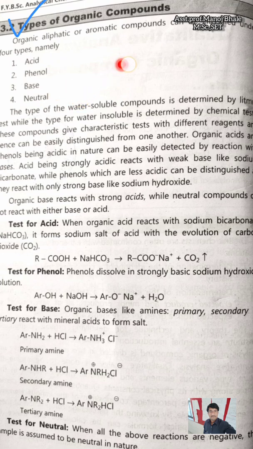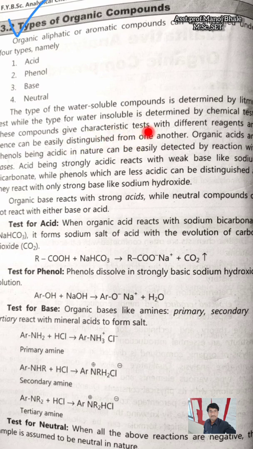Out of these, acid, base, phenol, and neutral are further classified into water soluble and water insoluble. So these are the types, some of which are water soluble. We can determine acid, base, phenol, and neutral by using the litmus test.